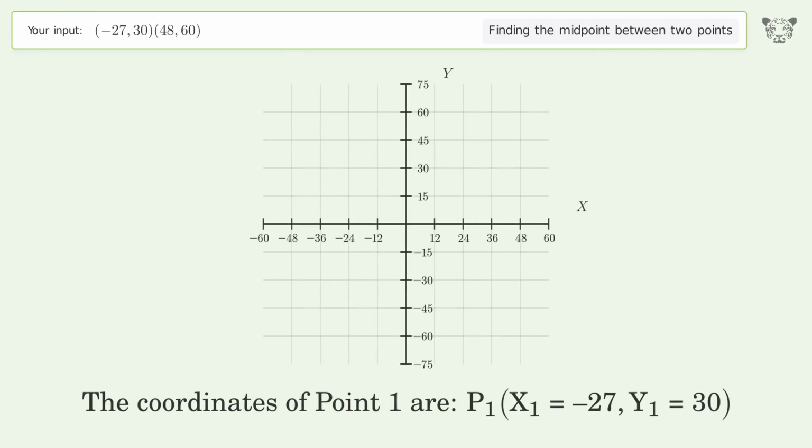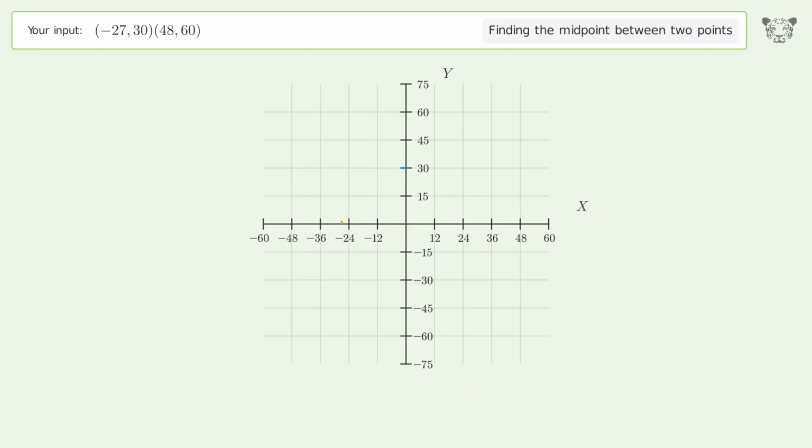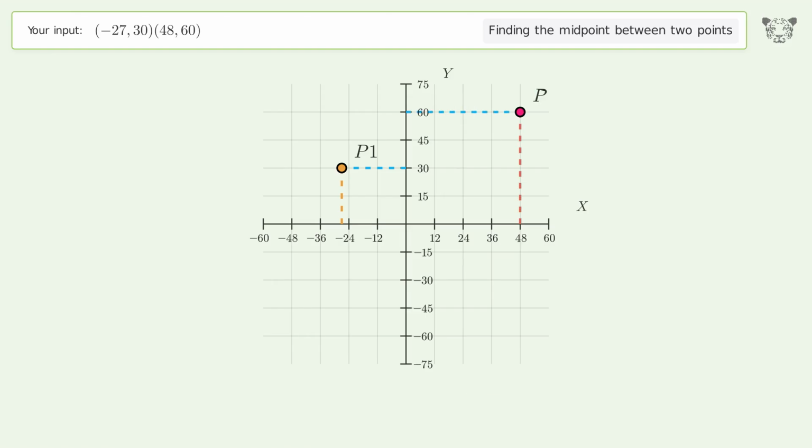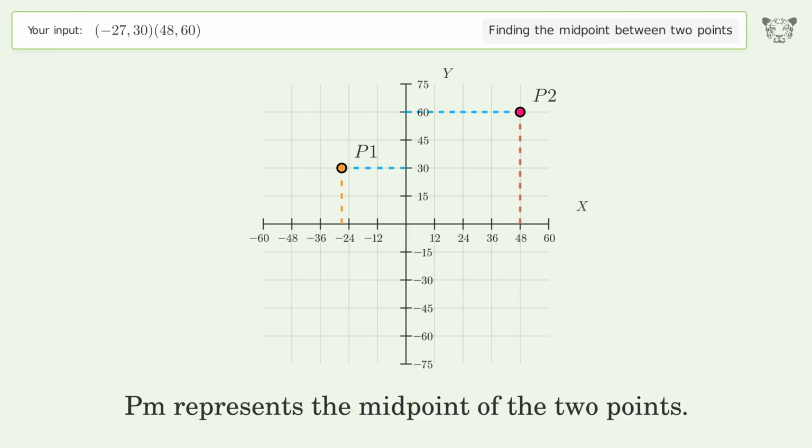The coordinates of point 1 are, x1 equals -27, y1 equals 30. The coordinates of point 2 are, x2 equals 48, y2 equals 60. PM represents the midpoint of the 2 points.